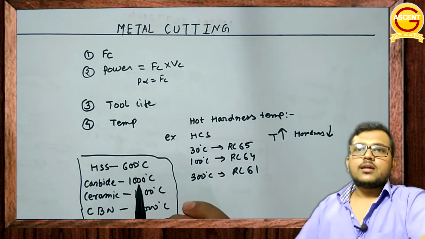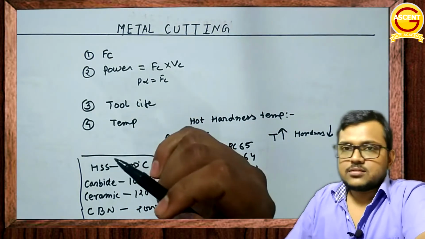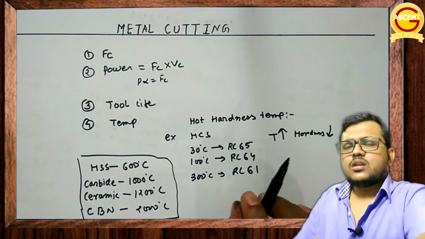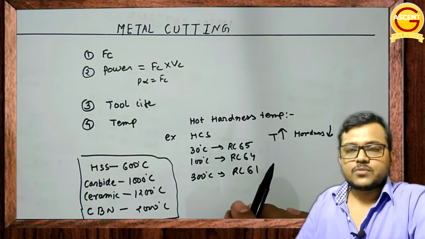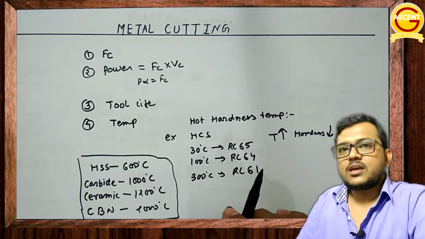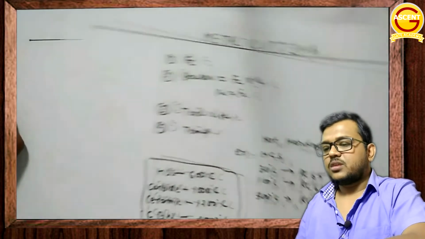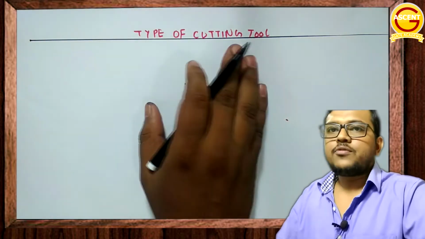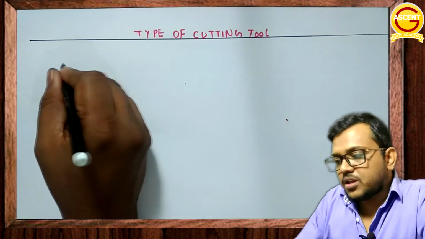Understood? Now, let's move further and understand the next topic. Now, we understood we require a cutting tool in order to do machining, और मेटल कटिंग करने के लिए हमें कटिंग टूल की रिक्वायरमेंट होती है. तो हम ये समझते हैं कि कटिंग टूल के क्या टाइप्स होते हैं. We try to understand what are the types of cutting tool. Next topic is type of cutting tool. कटिंग टूल के क्या टाइप होते हैं?